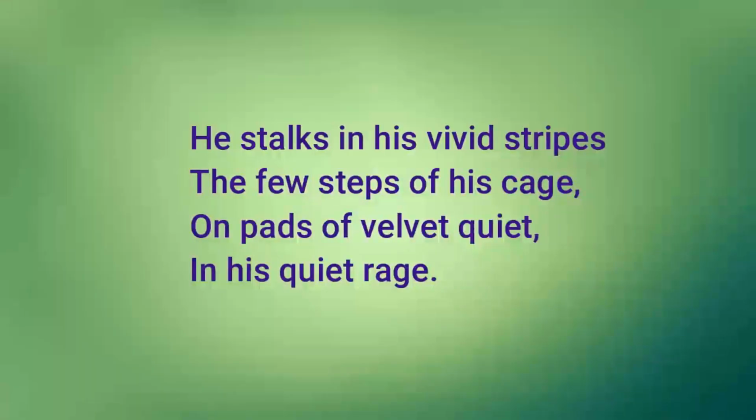So with this feel we will begin the poetry, and stanza by stanza with word meanings we will try to understand it. So look into the first stanza. The first stanza goes like this. He stalks in his vivid stripes the few steps of his cage, on pads of velvet quiet, in his quiet rage. So that is the first stanza.